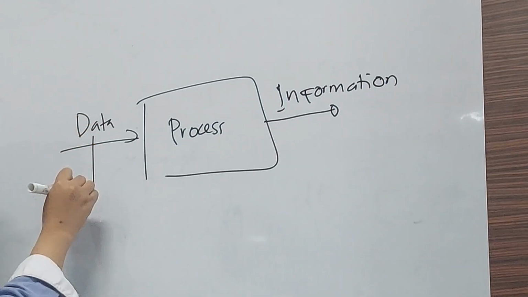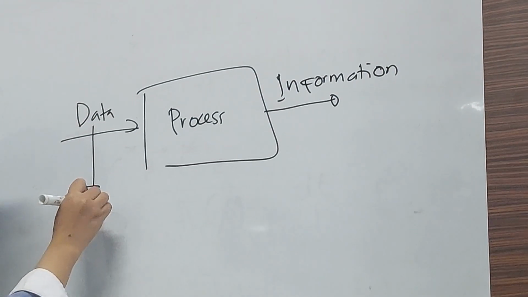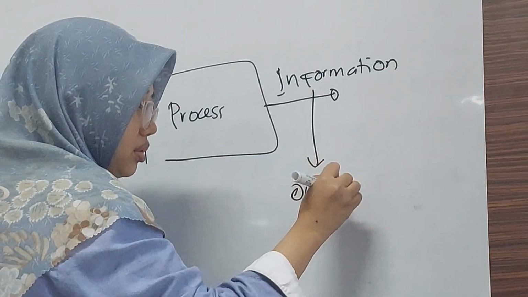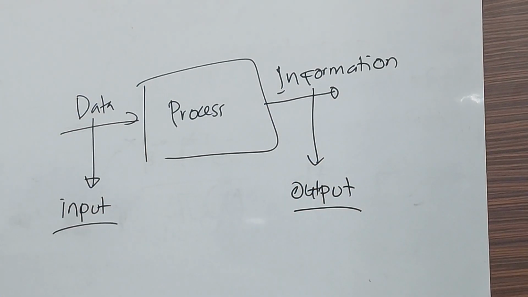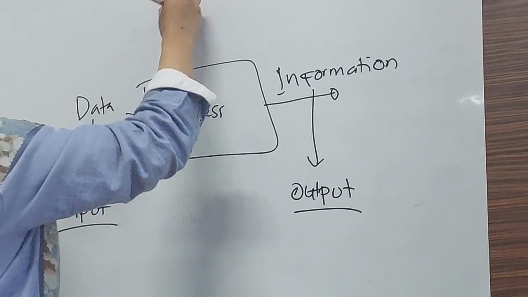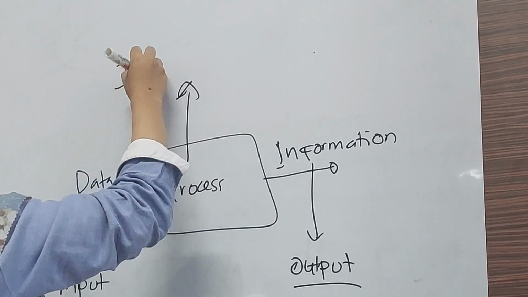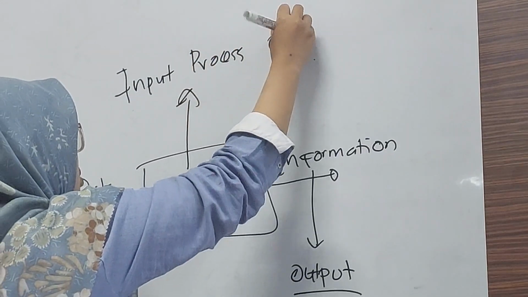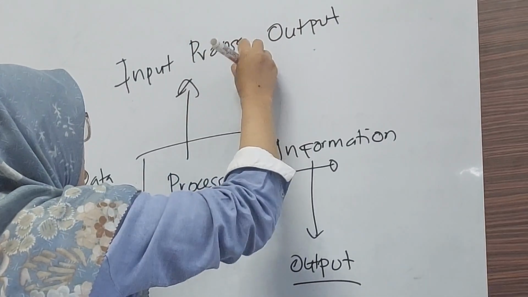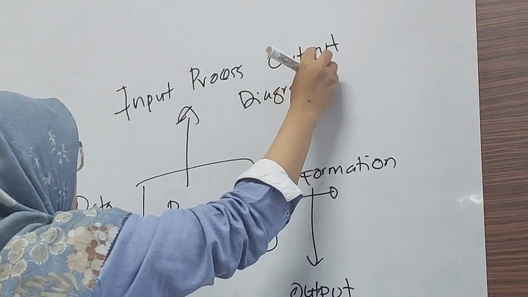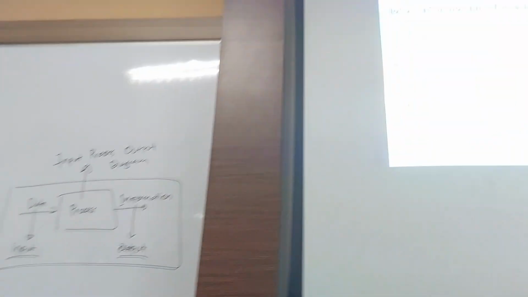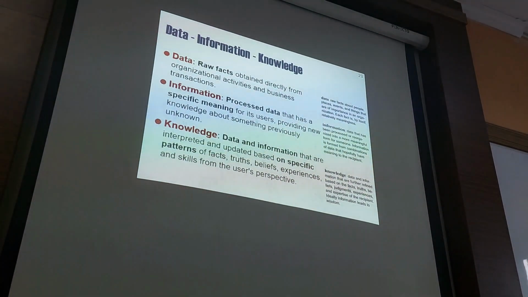We call it a book. So the diagram we call it a process diagram. So knowledge is data and information that are integrated.